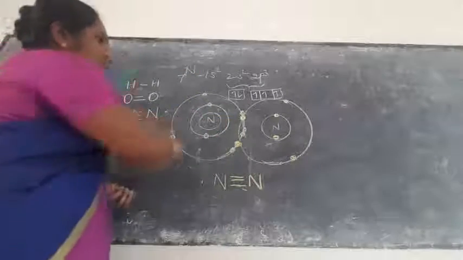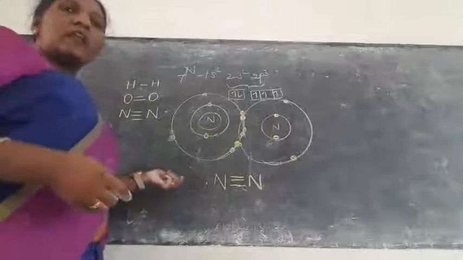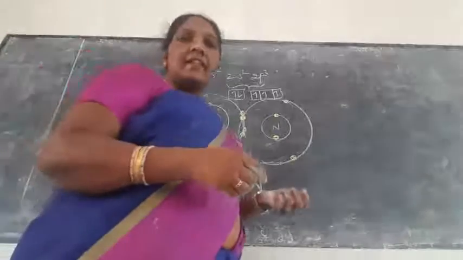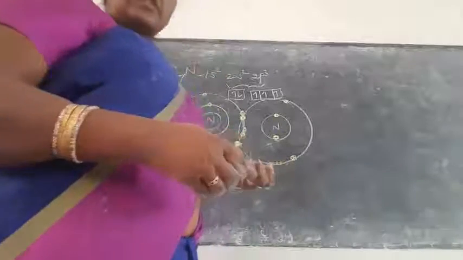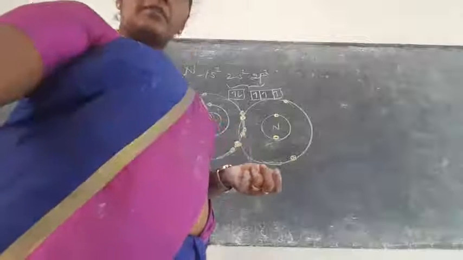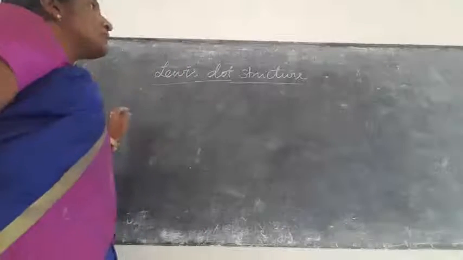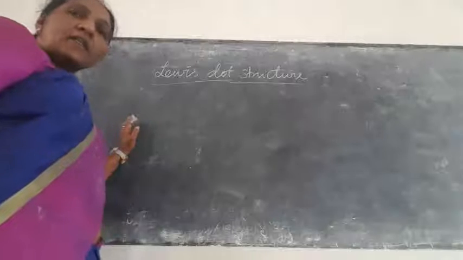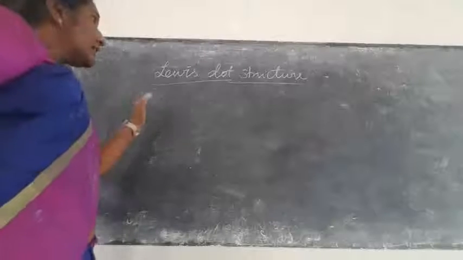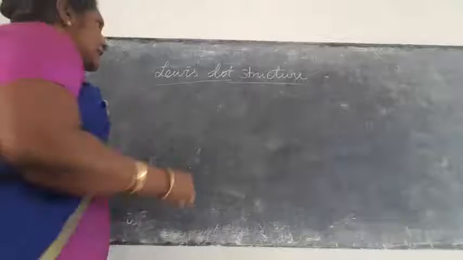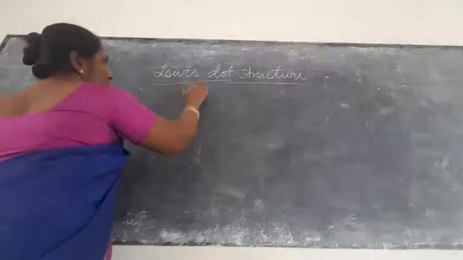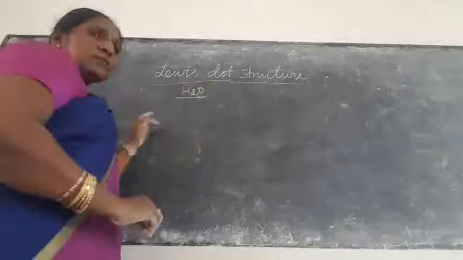This is the Lewis dot structure of the covalent bonds of hydrogen, nitrogen and another one is oxygen. Okay, so this is the covalent bond. Okay, so next we are going to see how to draw the Lewis dot structure. So what are the steps we follow to draw the Lewis dot structure? First, say for example, now we are going to draw the water molecule. Draw the structure of water molecule.